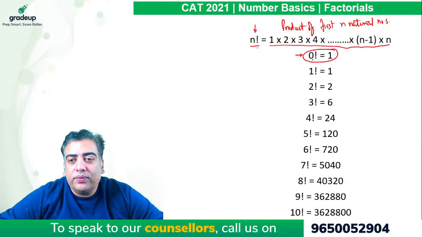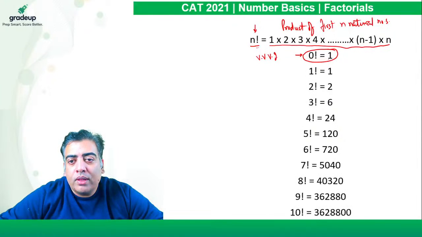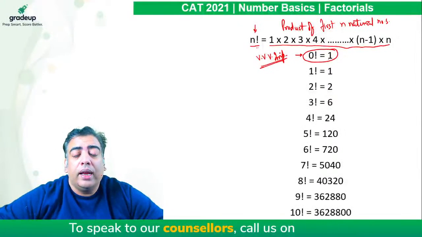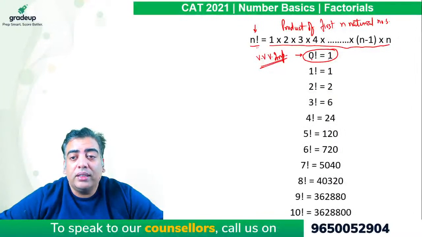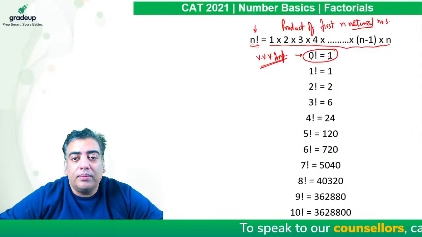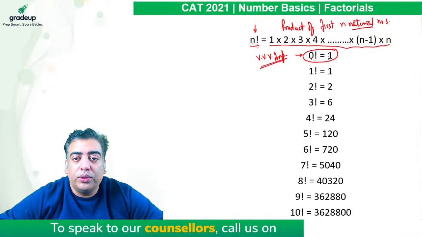This in itself is a very important question which is being asked in interviews. In IIM Calcutta interviews, it is asked many a times why 0 factorial is 1. Because this formula is defined only and only for natural numbers. We cannot put n equal to 0 here. Please keep that in mind. Its proof is very important, so I am going to write it here for you.